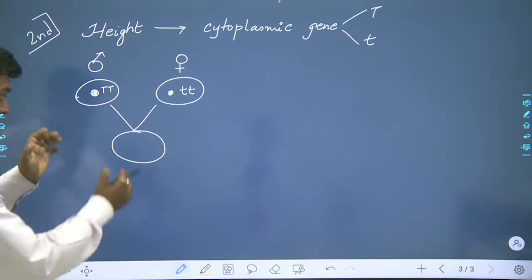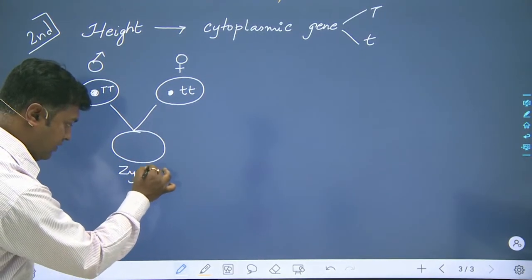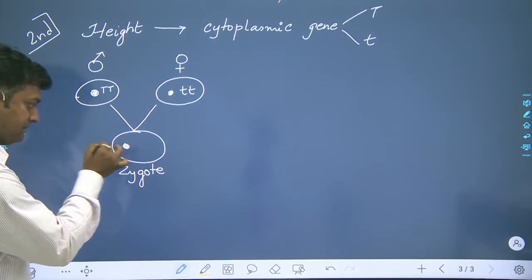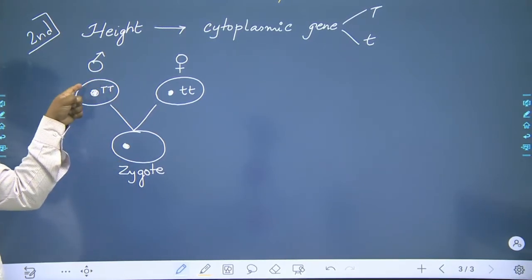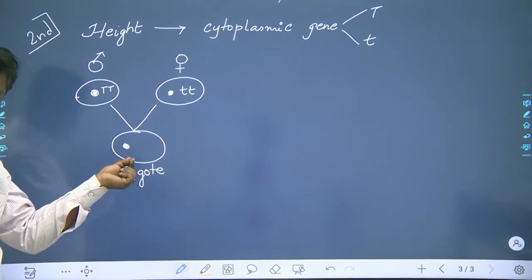Now when the zygote will be formed over here, as per the concept which we have used before, the zygote will be utilizing the nucleus from the male. None of the cytoplasmic part of the male is coming to the zygote, only it is sharing the nucleus. Clear?